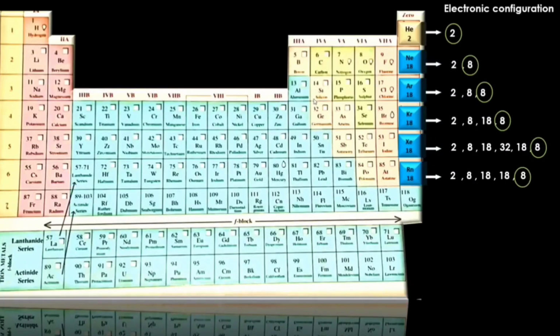outermost shell. The atoms which have 2 electrons in their valence shell are said to be in duplet state, and the atoms which have 8 electrons in their valence shell are said to be in octet state. Both duplet and octet states give stability to an atom. For this reason, the atoms of these elements are inert, meaning inactive. They generally do not participate in chemical reactions and can exist in nature as monoatomic.